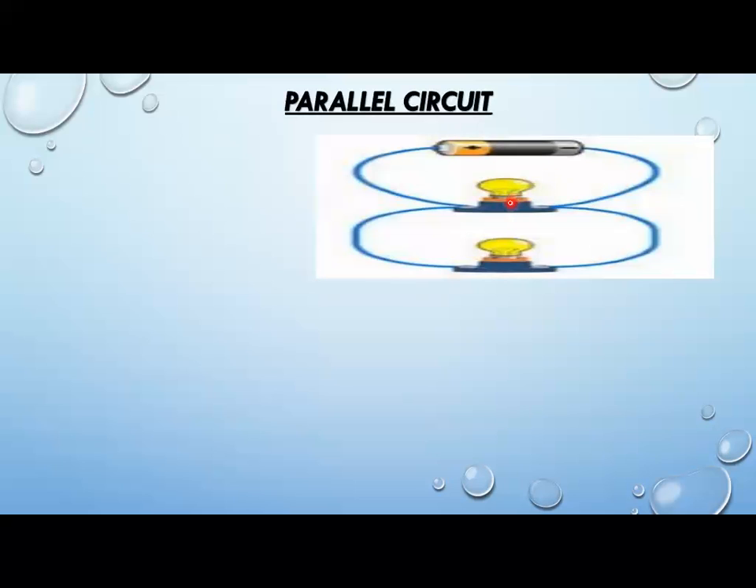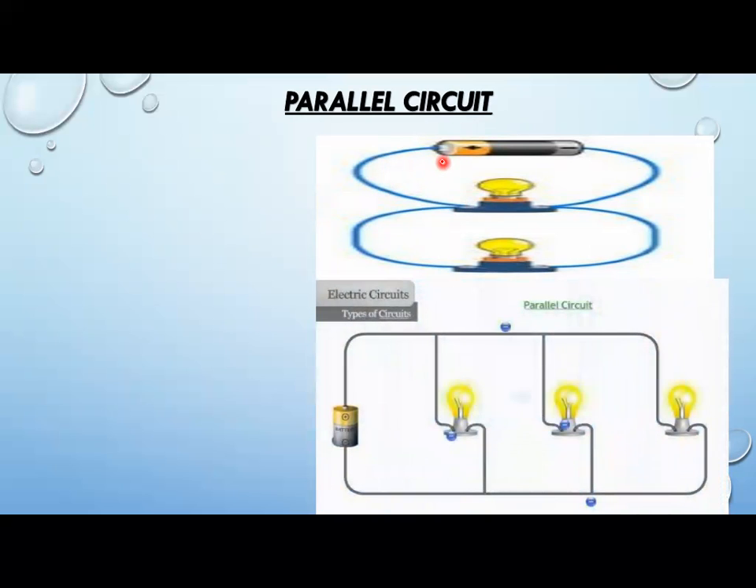Each electric component is connected with a separate wire to the electrical source. As you can see, this is the electrical source here, and each bulb is connected with a separate wire. This is the first loop, this is the second loop, and this is the third loop. All of them are connected with different wires through a single electrical source.